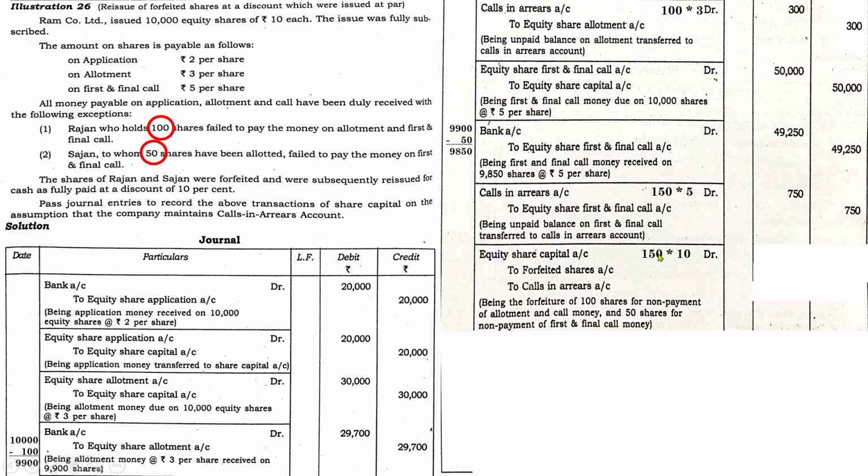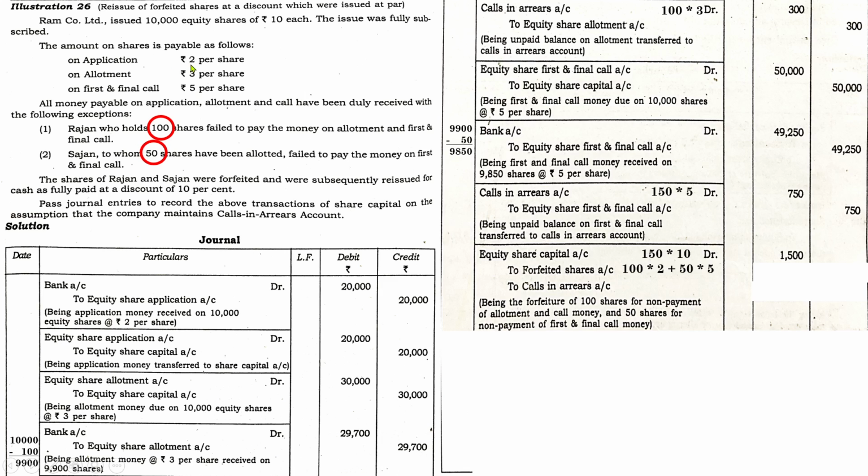So equity share capital 150 into 10, and out of which the company received a payment for application and allotment. But remember, in the case of allotment, there is one calls in arrears, and in case of first and final call there is two calls in arrears, so you have to consider that accordingly. So let us find out the correct value of share forfeiture account. First one, it is 150 into 10, 1500. Next one, in case of forfeiture, 100 shares hold means Rajan holding 100 shares successfully paid application but failed to pay allotment and first call.